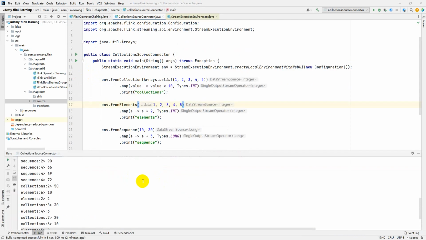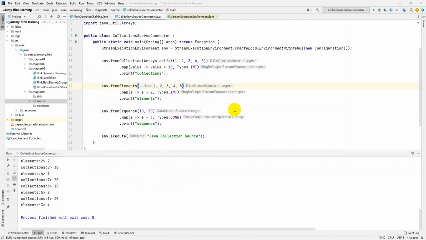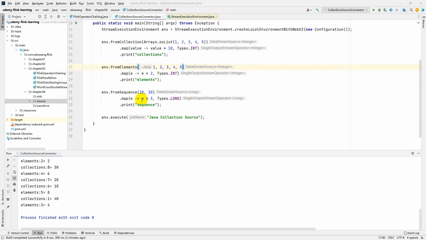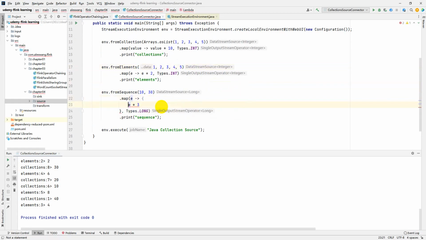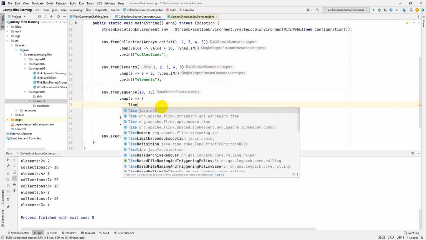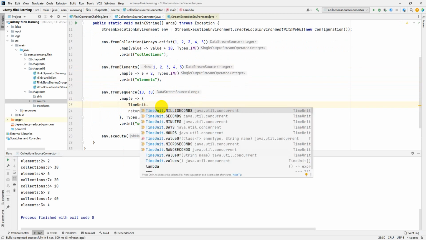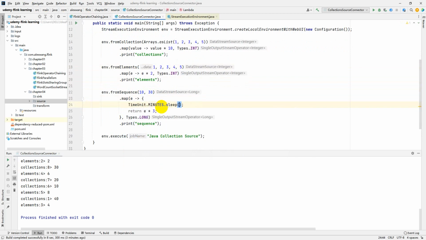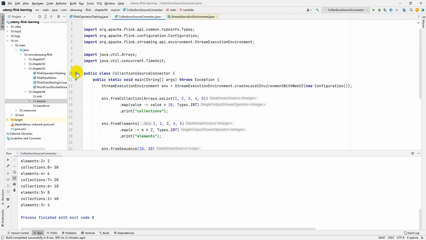As you can see, the application ran well and quickly terminated normally because those data streams are bounded. All right. In order to open the Job Manager Web UI, we can call the Thread sleep method inside the map operation. Okay. Here, return, right, and the TimeUnit minutes sleep 1. Okay, and run this application again.